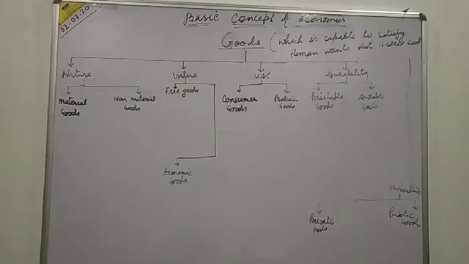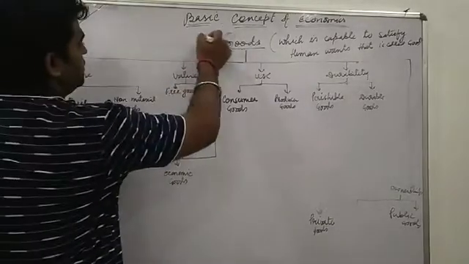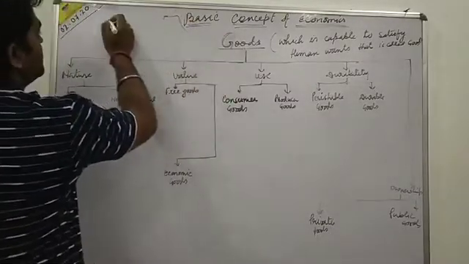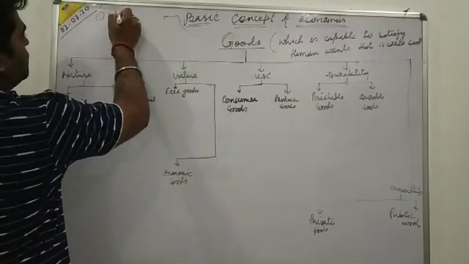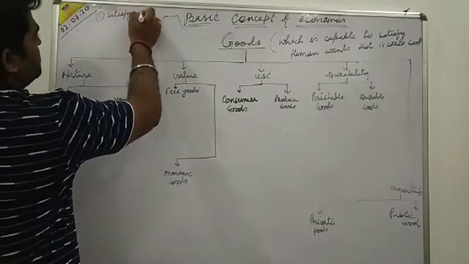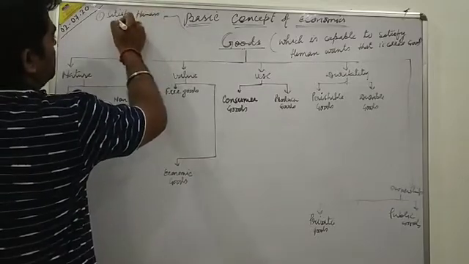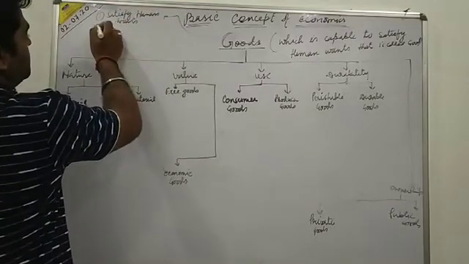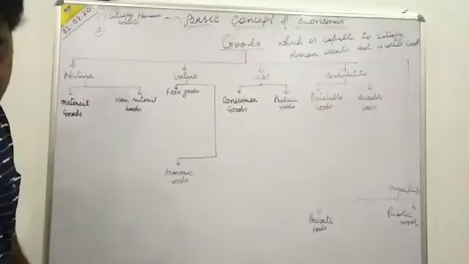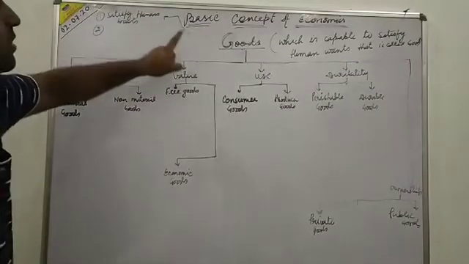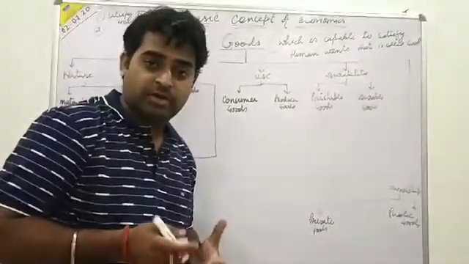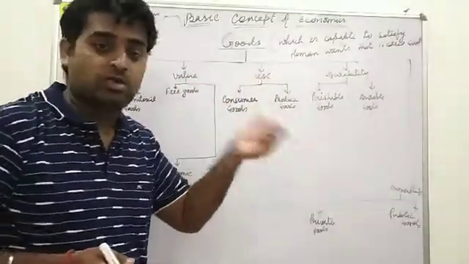Some features of goods we can see under this topic. The first feature of goods is that they satisfy human wants. We satisfy human wants with things which have some possession of utility, that is called goods.